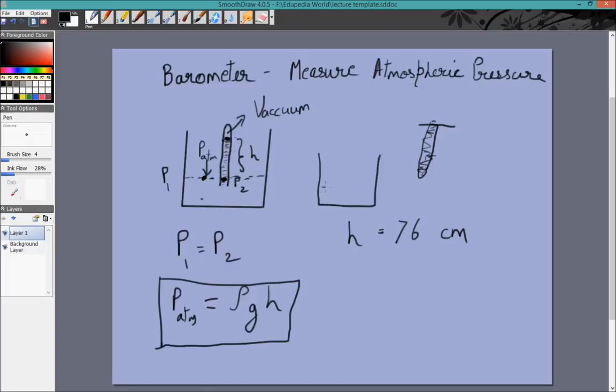Another thing, what would happen if the length of the tube was smaller than h? So if this is the liquid, then there would be no vacuum, there would be liquid till the top, and if this h is smaller than 76 centimeter, then the top of the tube will exert the remaining pressure on the liquid.